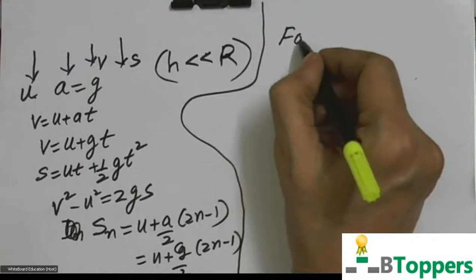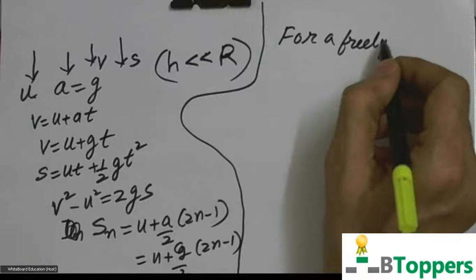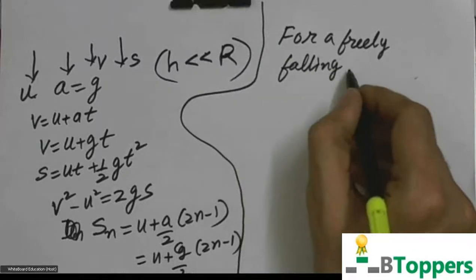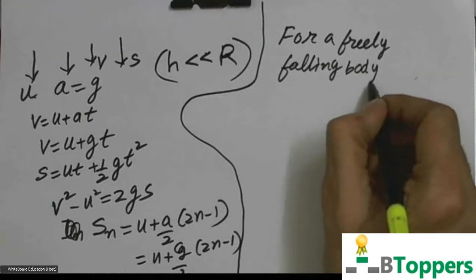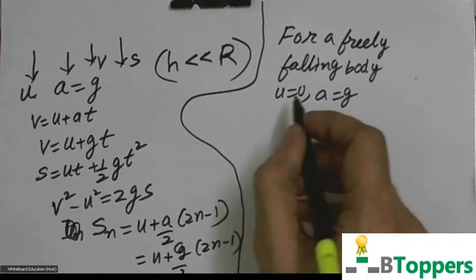So for a freely falling body, you can take the initial velocity of the body u as 0 and acceleration a equal to g.